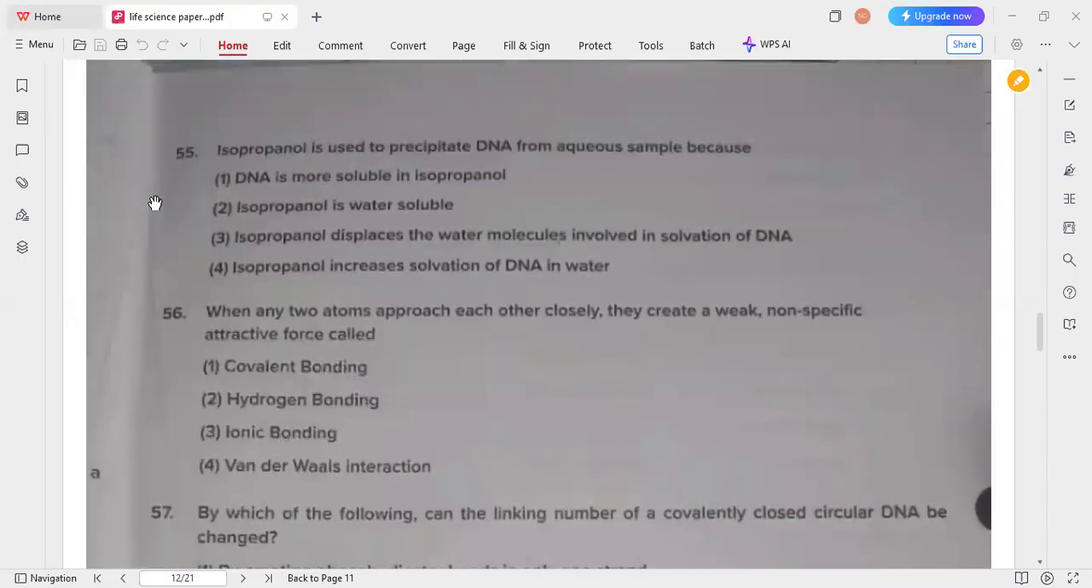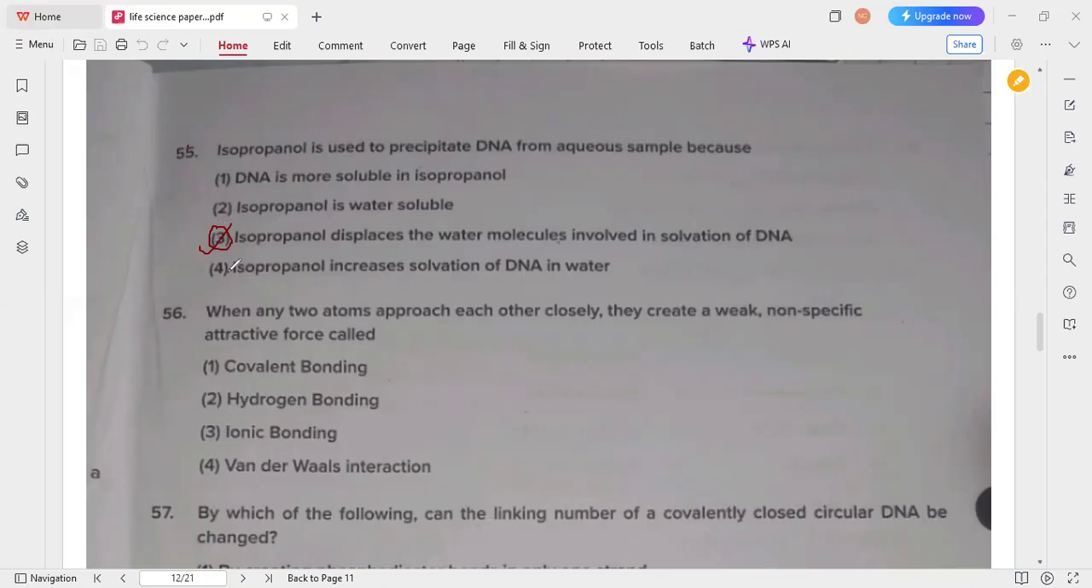Next is about isopropanol, which is used to precipitate DNA from an aqueous sample because isopropanol displaces the water molecules involved in solvation of DNA, which usually forms a precipitate. So option 3 is the correct answer, which is used in DNA purification and extraction.